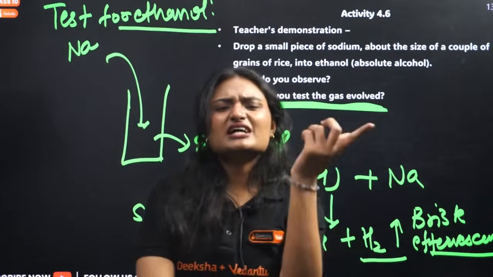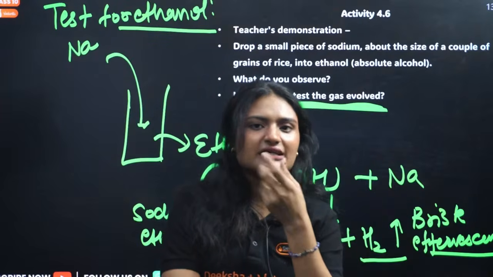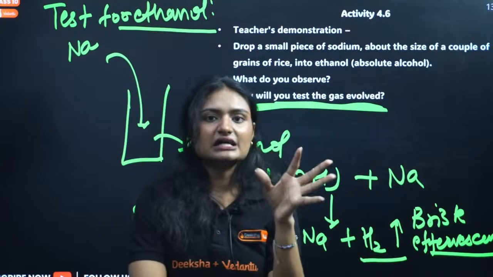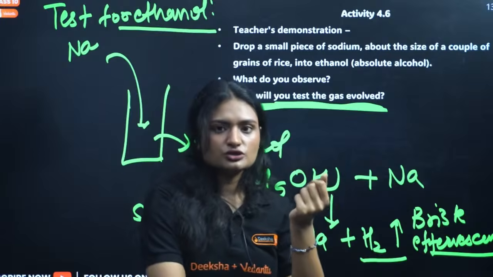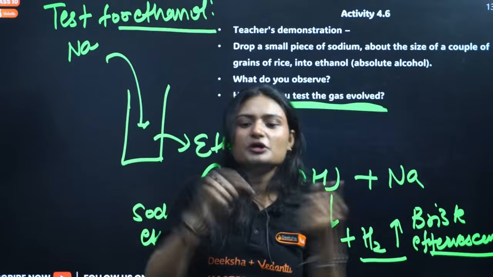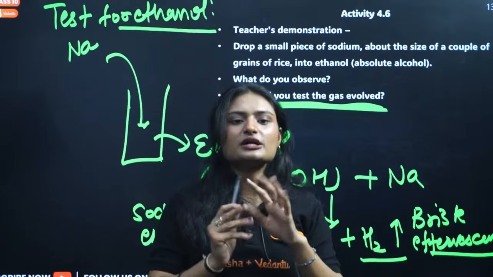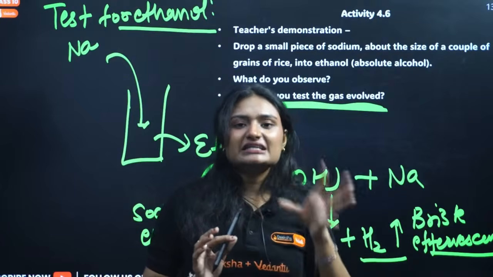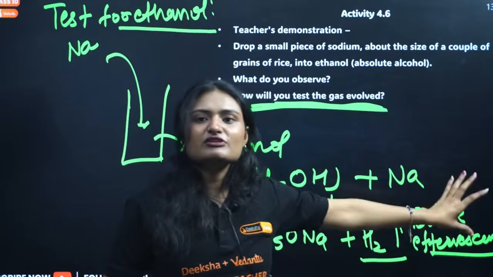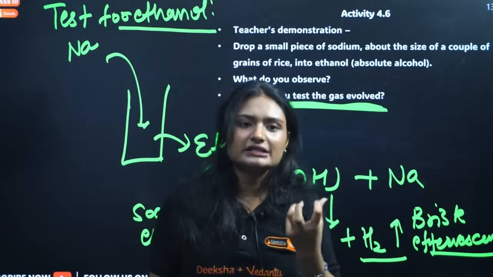What is one other method of testing hydrogen gas? You can test hydrogen gas using a candle also, right? When you have a burning candle and you bring it closer to a source of hydrogen gas, it will burn with a pop sound. That is one other test that you use for checking if hydrogen gas is evolved or not. But in this case, we have a solution, so we will be seeing brisk effervescence, that is, bubbles of hydrogen gas in the solution itself.